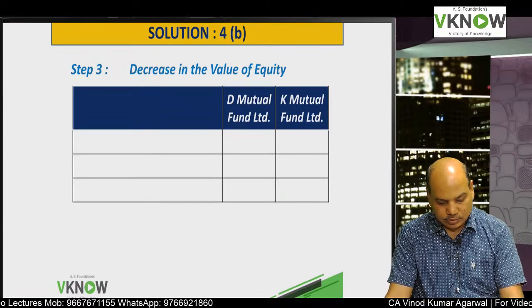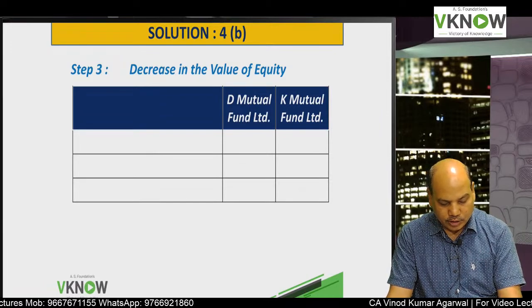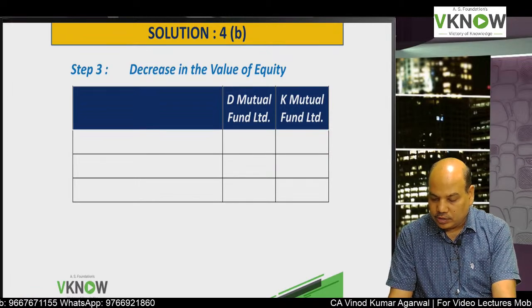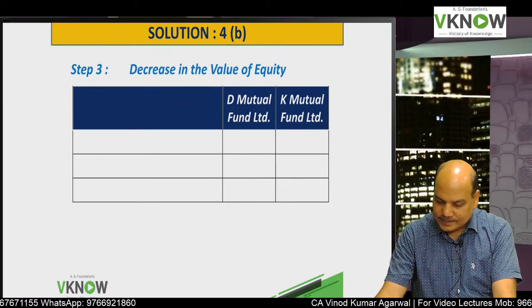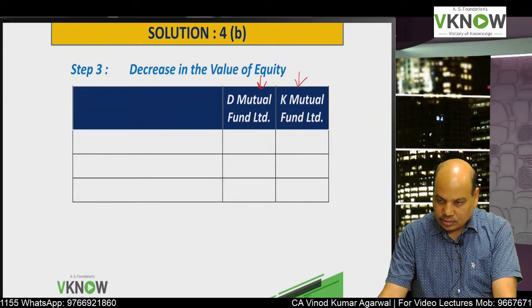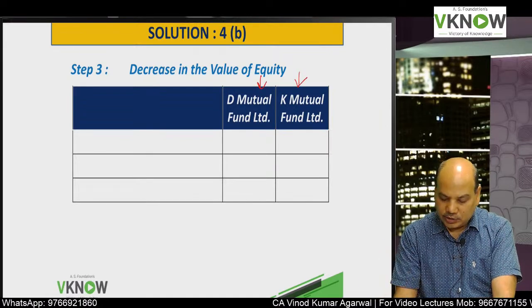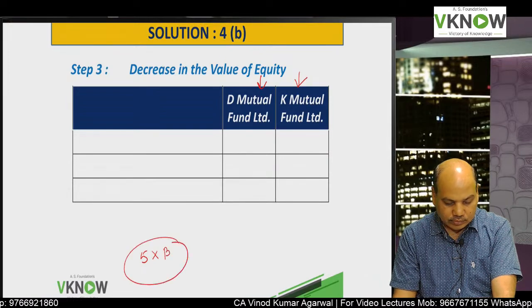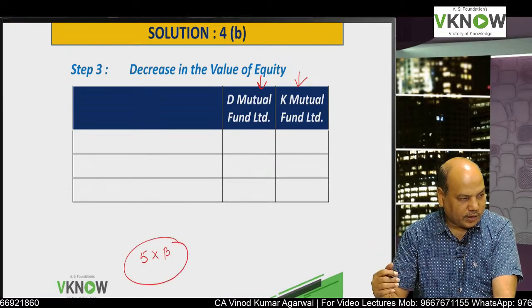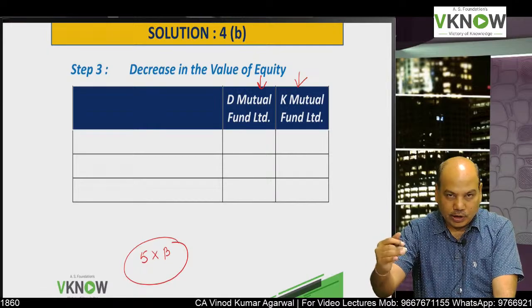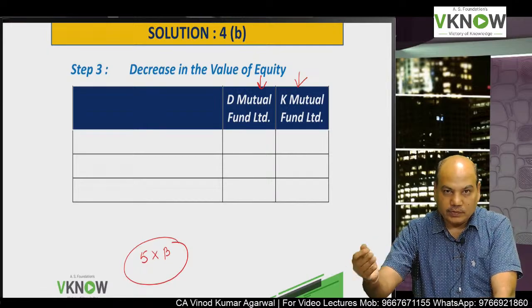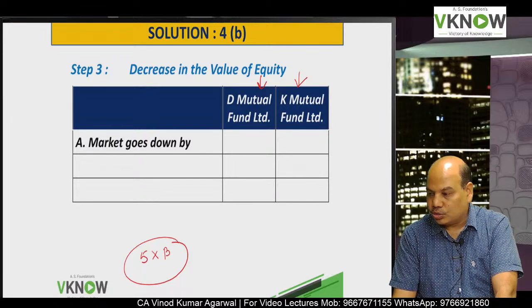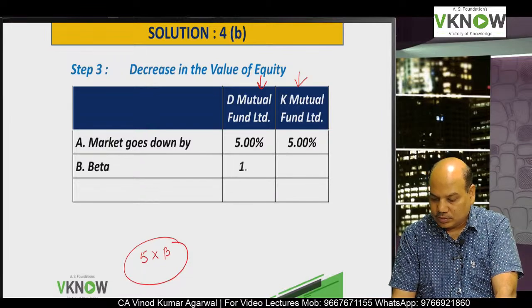Now write down, decrease in the value of equity. The equity value will decrease to the extent of 5 into beta, because the market has gone down by 5%. So the value of the equity will go down by 5 into beta. So point A, write down: market goes down by 5%.